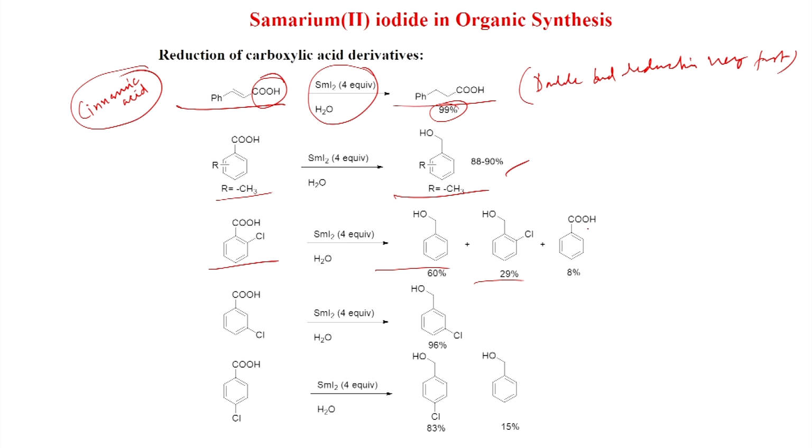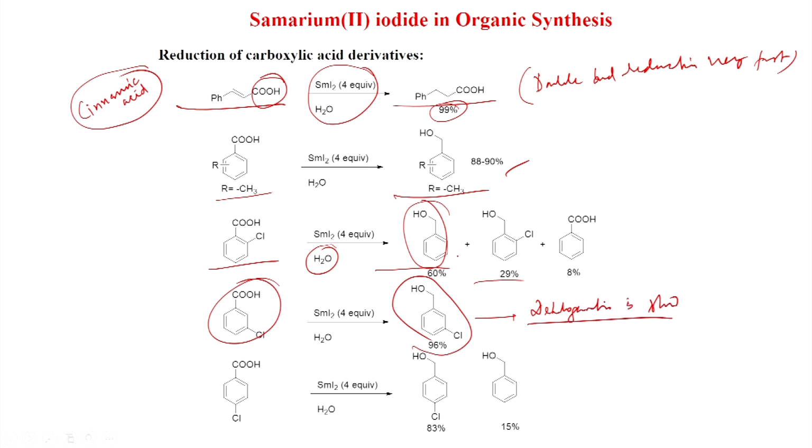Sometimes the chlorine group can be eliminated, like here you get this as the major product, because we know samarium iodide can also react with aryl chloride under strong condition, because water is added, reactivity increases. So, you can get the dechlorination also. Here in the meta case you do not get this. So, here dehalogenation is slow.